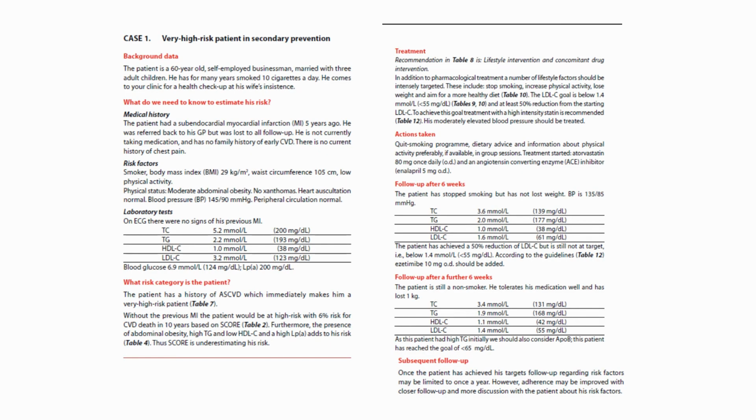Here is one example. This is a patient at very high risk in secondary prevention. The approach for each of the cases and clinical situations is to give a clinical background and to estimate risk and to discuss therapeutic goals in relation to risk. Further diagnostic steps and treatments are suggested. The expected results from treatment and need for additional treatment and long-term follow-up are also suggested and discussed.